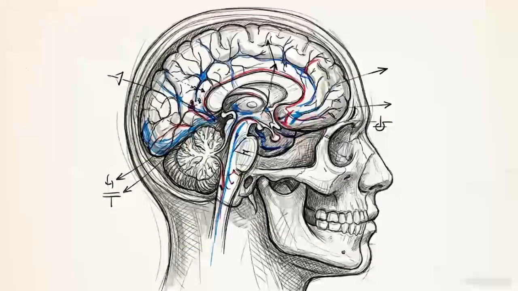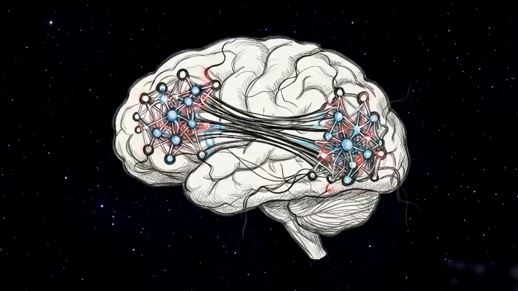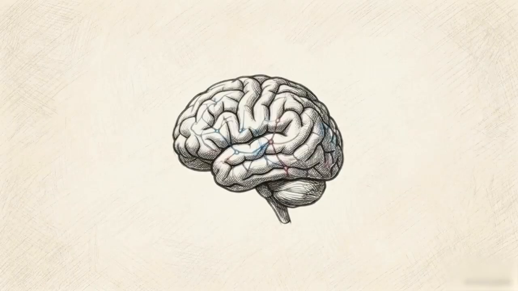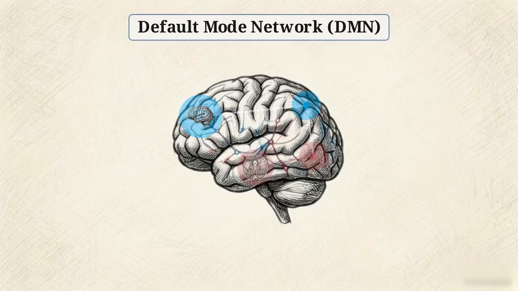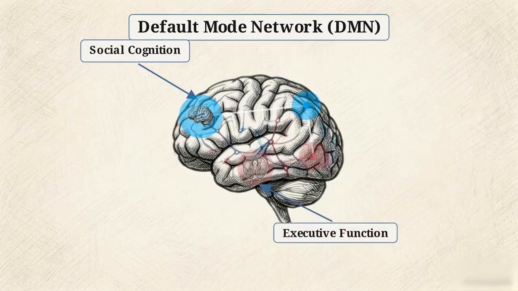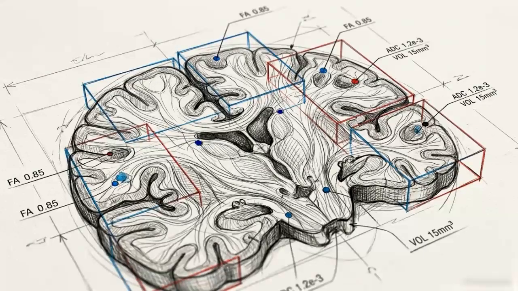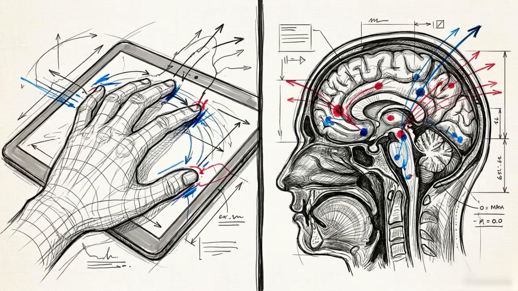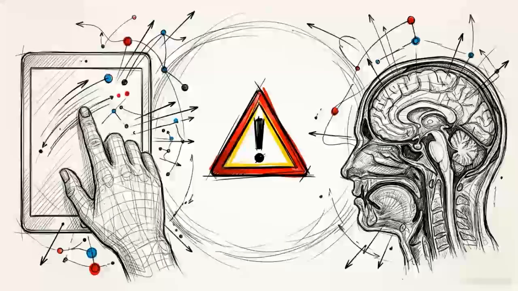The analysis moves from the observable surface to the internal biological substrate, using neuroimaging to map the brain itself. Deep learning models can process fMRI scans to identify altered connectivity within the default mode network, a region essential for social cognition and executive function. These models also quantify structural differences, such as reduced white matter integrity in the tracks that facilitate communication between brain regions. Behavioral tracking and brain imaging each provide distinct indicators, but assessing them as isolated variables fails to capture the holistic complexity of the disorder.